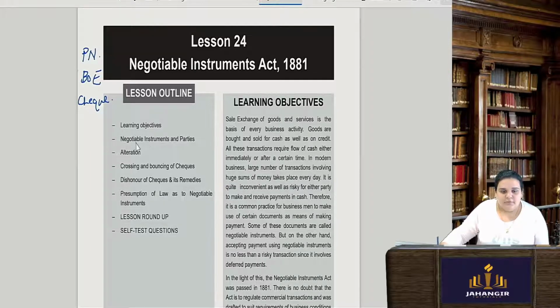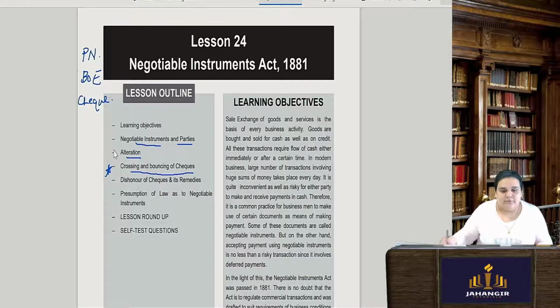So negotiable instruments and its parties, if you see the index of the chapter given in your module, the alterations, crossing and bouncing of checks. We will be doing checks, completely about checks today. Dishonor of the checks, what are the remedies given by the law. Okay, so these are certain outlines or index which is given. However, there is a lot of detail in the Negotiable Instruments Act.